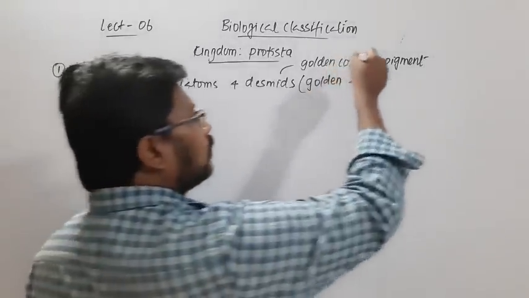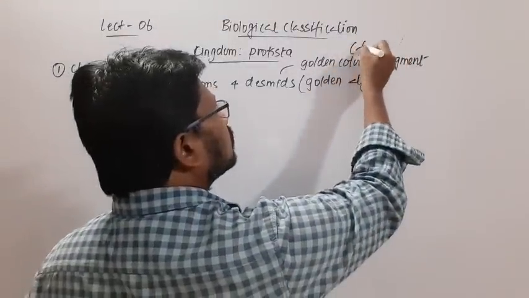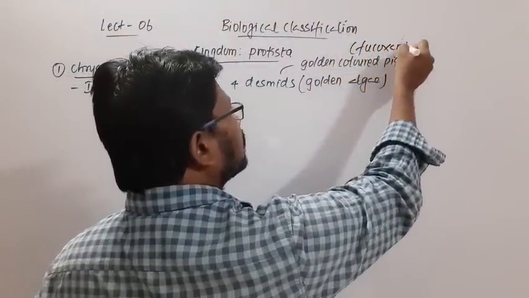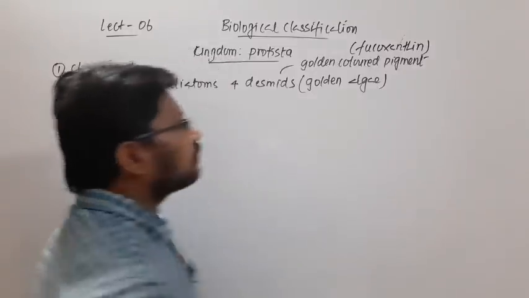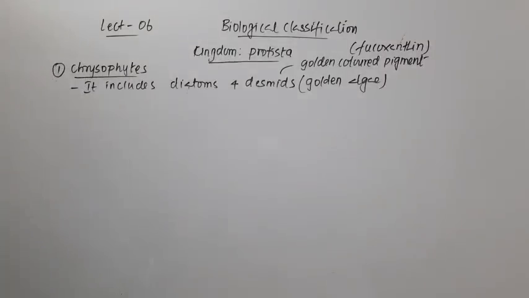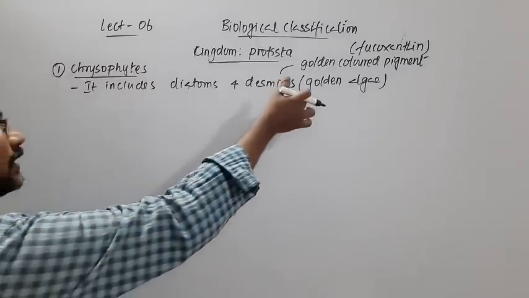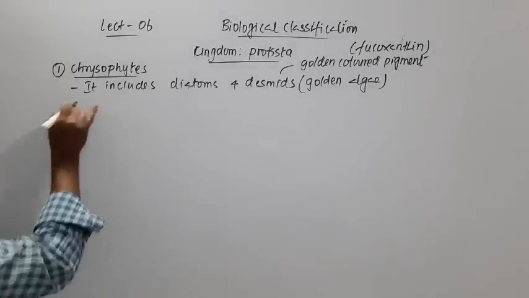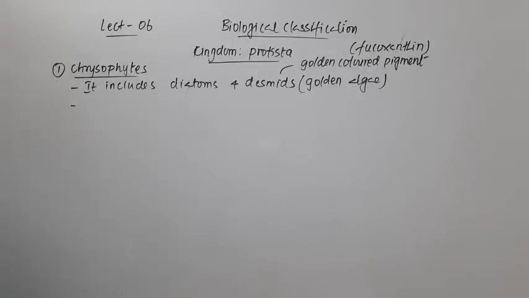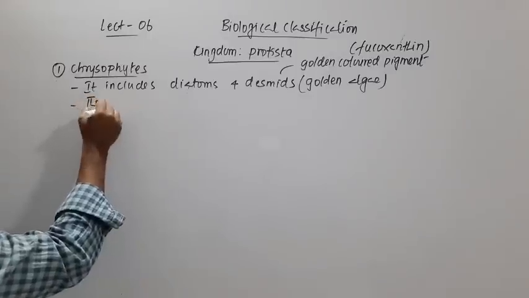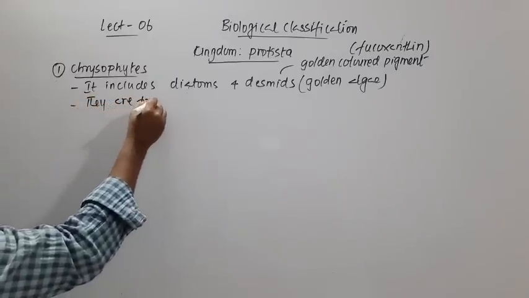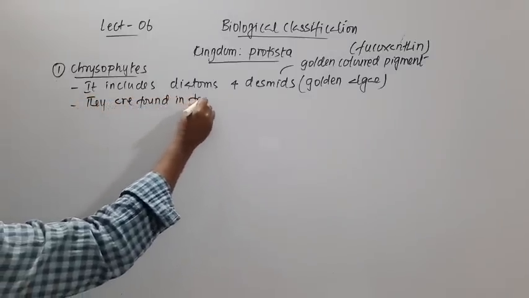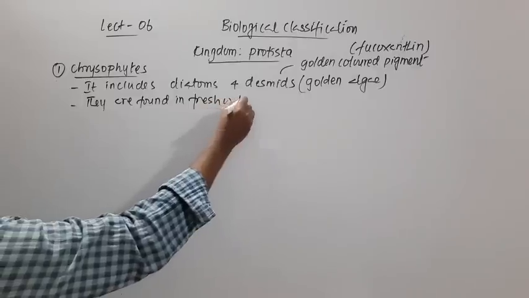Right. That golden colored pigment is fucoxanthin. It is the pigment that is present and gives the characteristic gold color. Then these organisms are found in freshwater bodies.